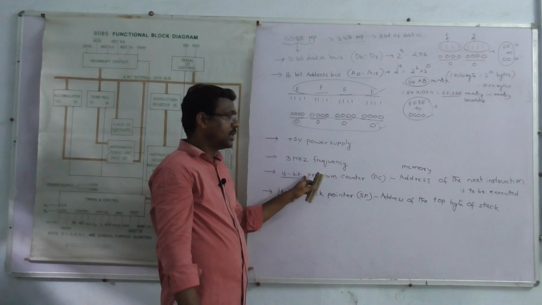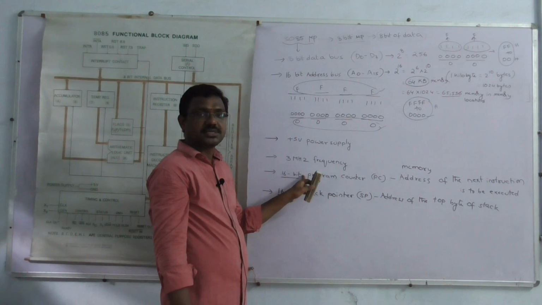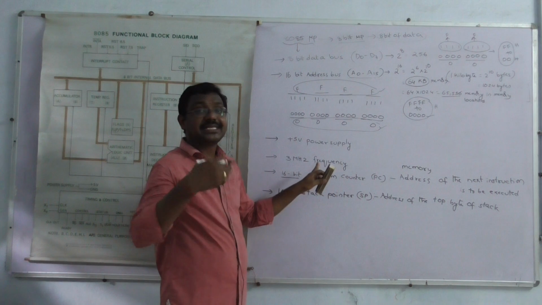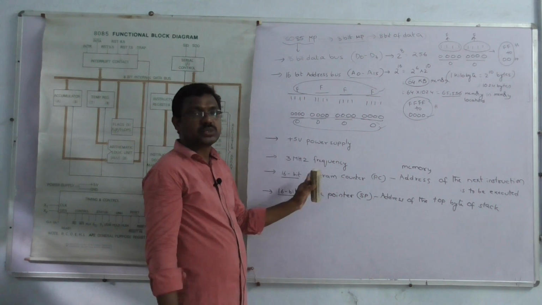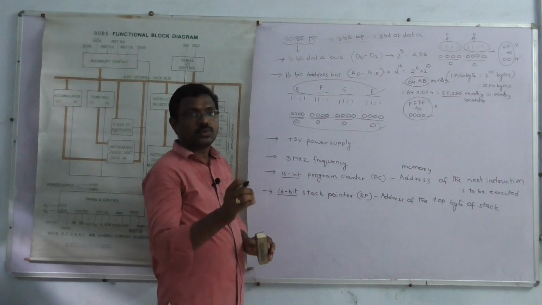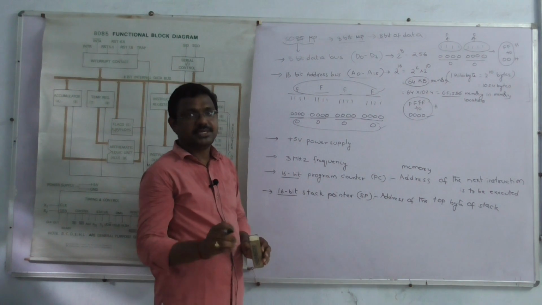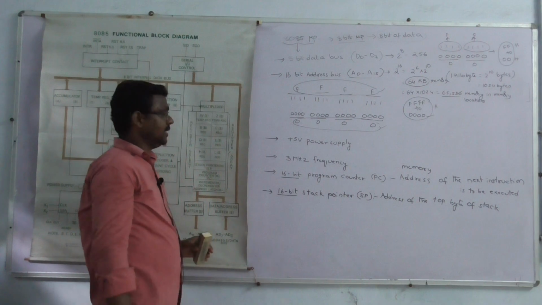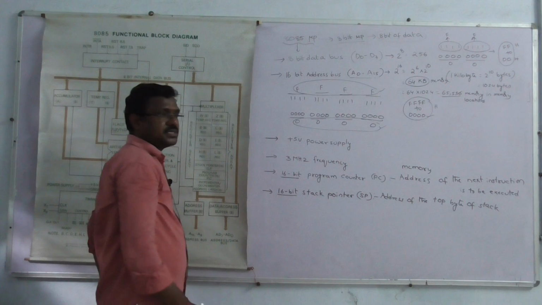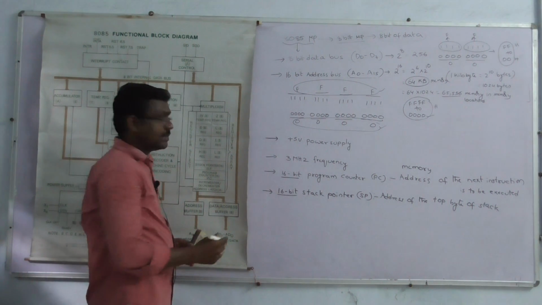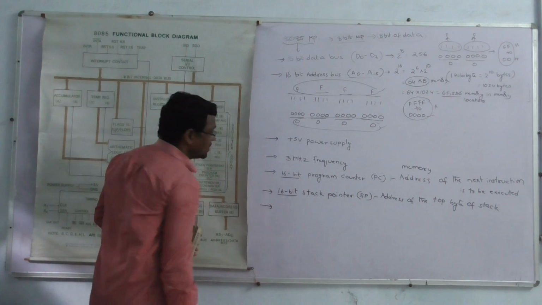The program counter is a 16-bit register. It can store the memory address of the next instruction, and it is written as PC. The stack pointer is written as SP. These are the special purpose registers. And the general purpose registers.